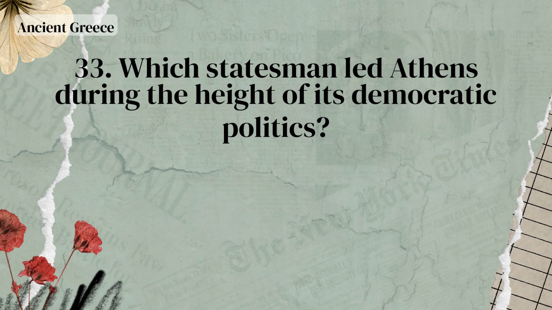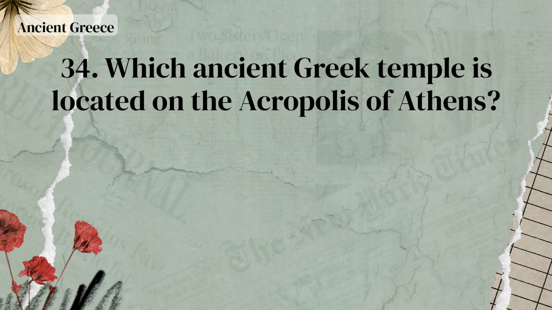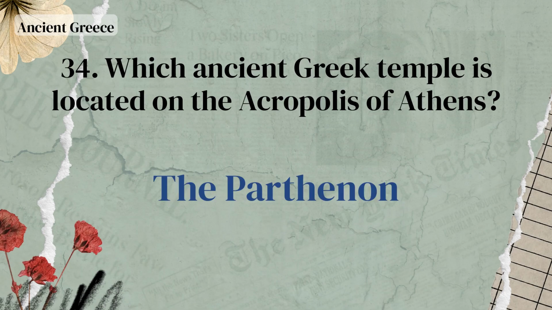Which statesman led Athens during the height of its democratic politics? Pericles. Which ancient Greek temple is located on the Acropolis of Athens? The Parthenon.